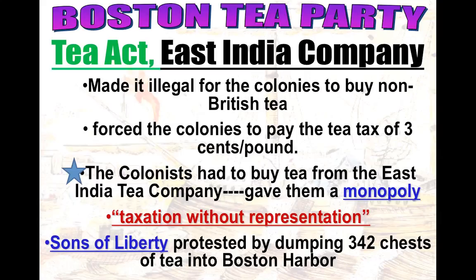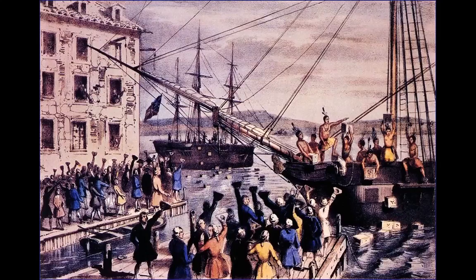And again, the colonists cry out. What do they cry out? No taxation without representation. And the Sons of Liberty start stirring the pot. So they dumped 342 chests into Boston Harbor. I actually saw the place they did this. The water didn't smell like tea anymore. It kind of smelled like rotten fish. But here's the picture. And of course, the Sons of Liberty dressed up as what, to not be recognized? None other than Indians. Shocking.